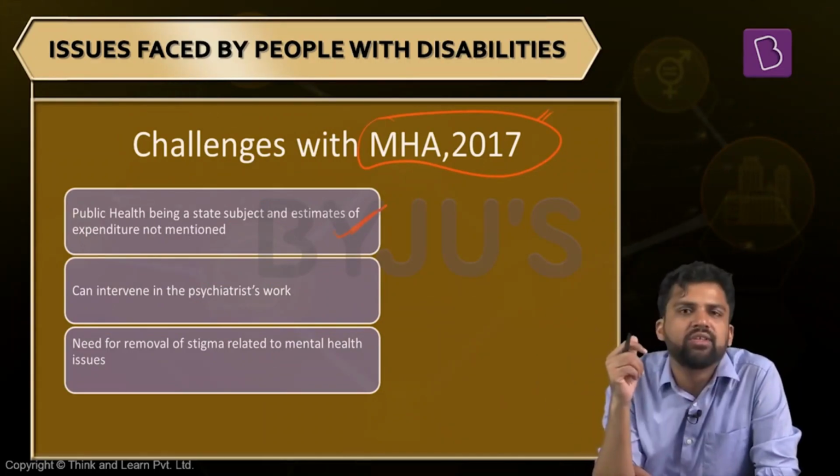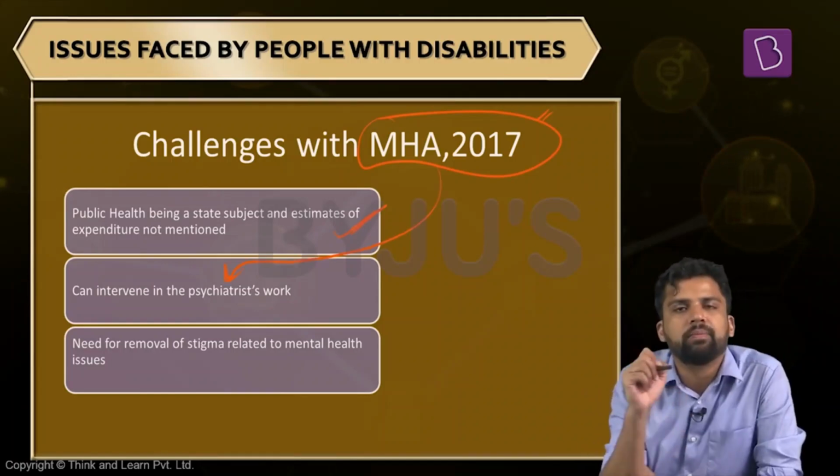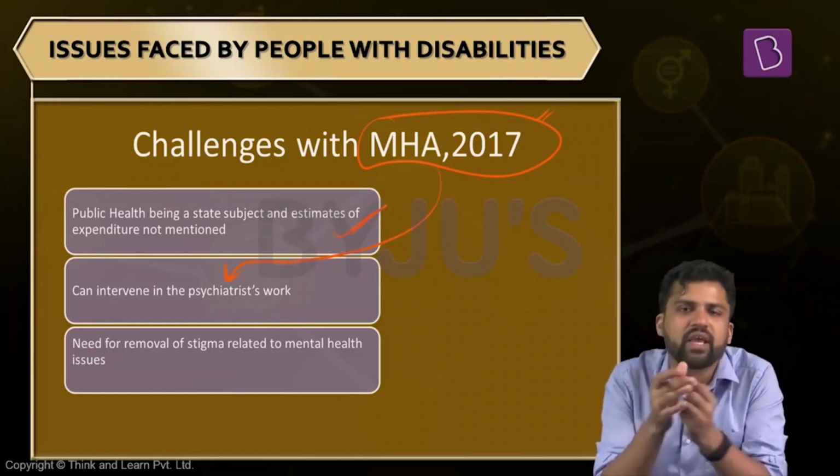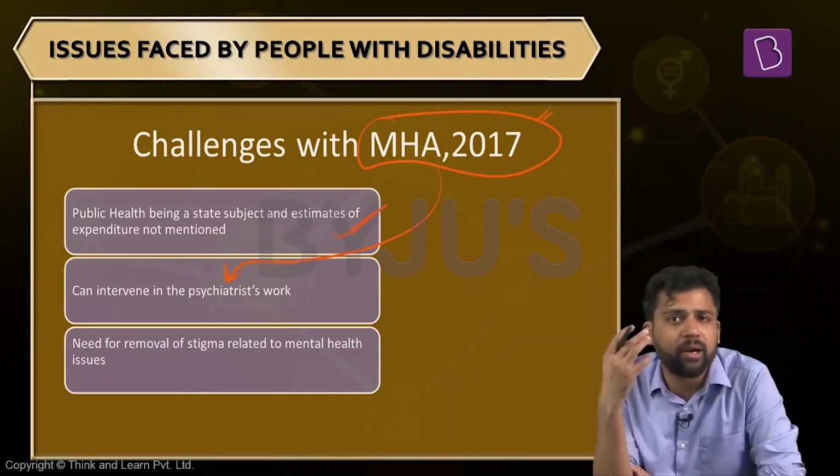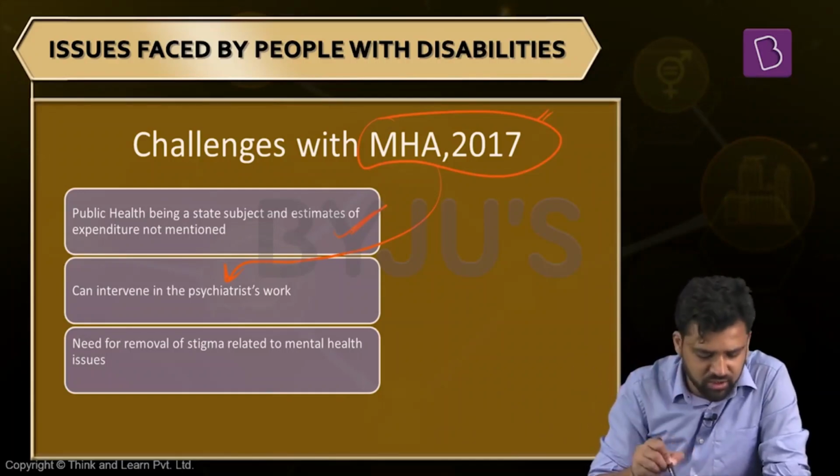Apart from that, another criticism is that this particular law can make psychiatrists uncomfortable. Why? Because we are regulating the work of the psychiatrist. For example, for electroconvulsive therapy, there are different restrictions. These things should be left to the domain of the expert. So a psychiatrist can better judge the situation and better handle it. So when you're putting restrictions, a psychiatrist might be uncomfortable.